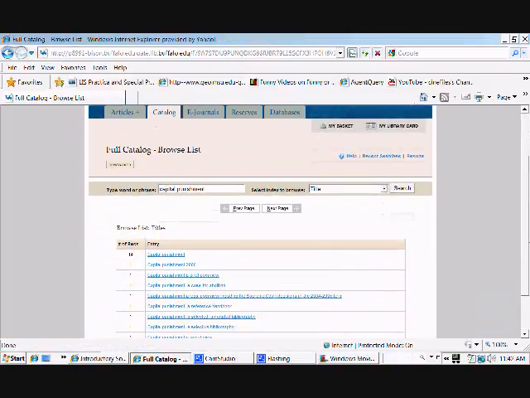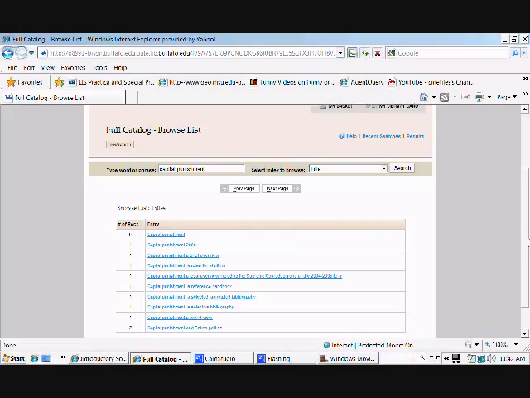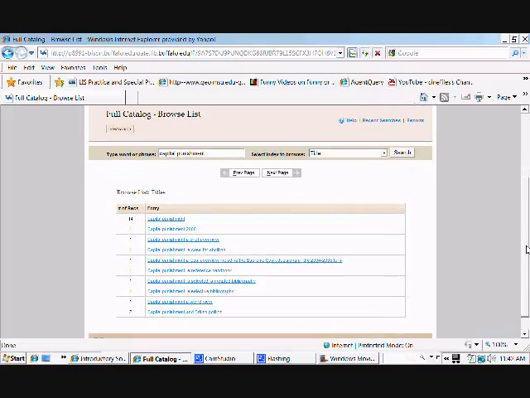And you want to be aware of a few things. Some of these are going to be slanted and opinionated, other ones are going to be collections of essays, and other ones are going to be giant overviews of the issue. Now with something like capital punishment, you're also going to probably have to be aware of what year it was written in, because things have changed in that topic area.